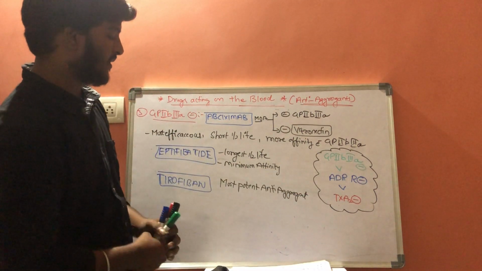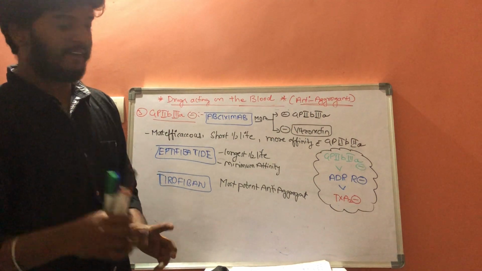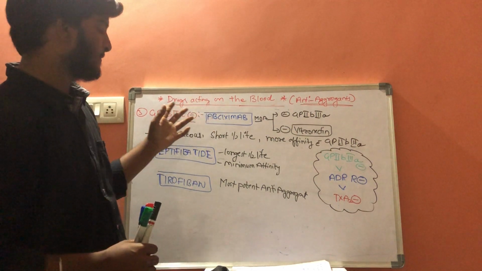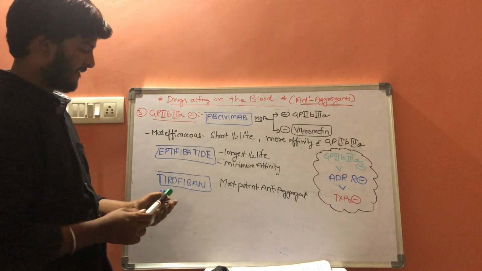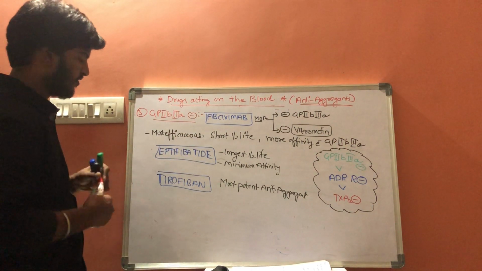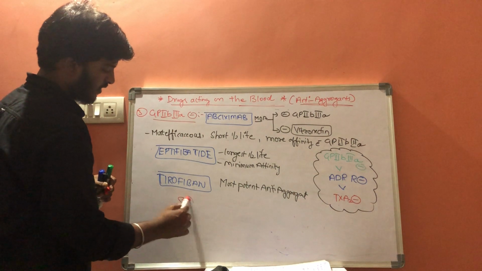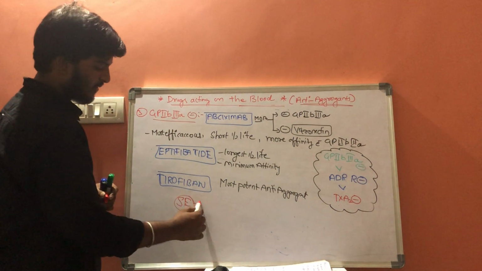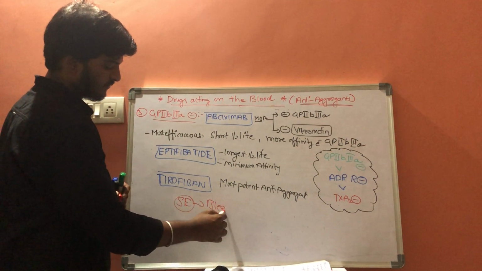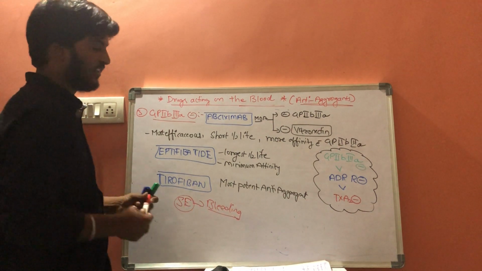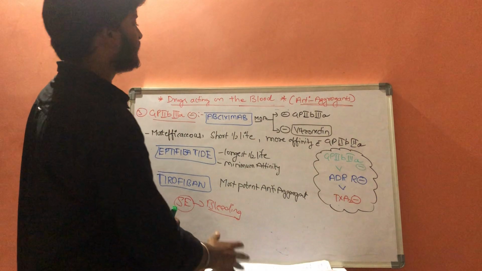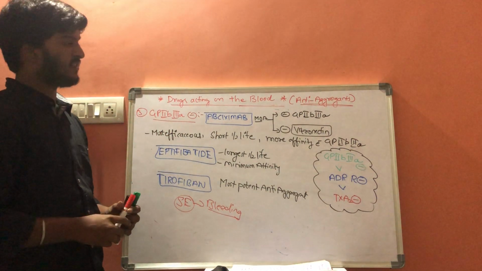So these are some of the drugs, and there is one side effect with the glycoprotein 2B3A receptor blockers: all these drugs will result in bleeding. So this is about anti-aggregants.